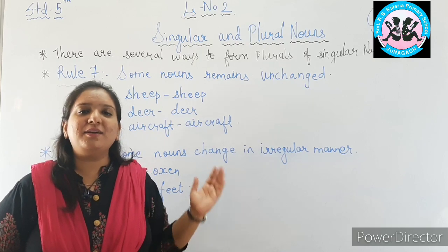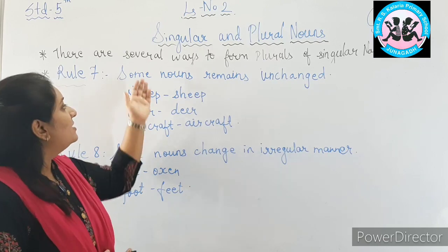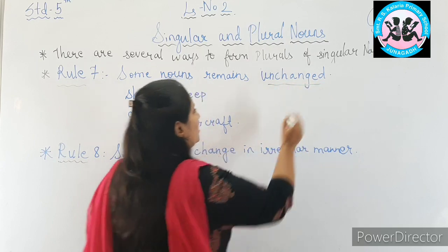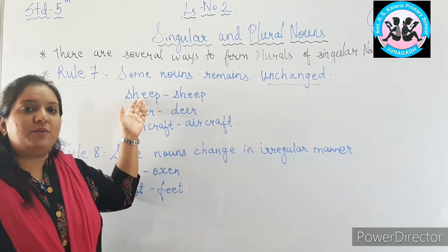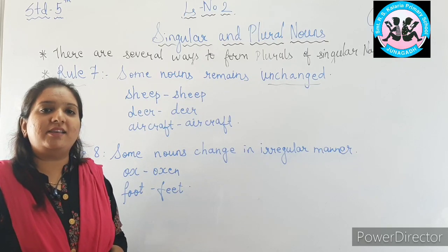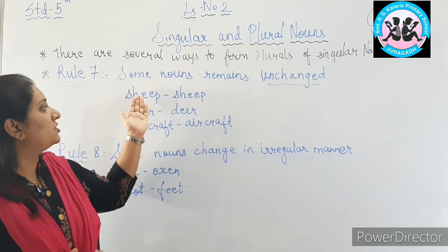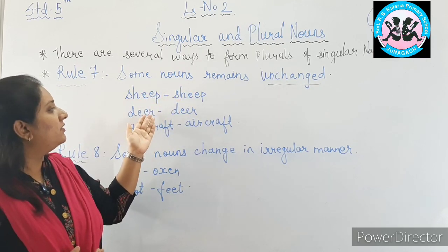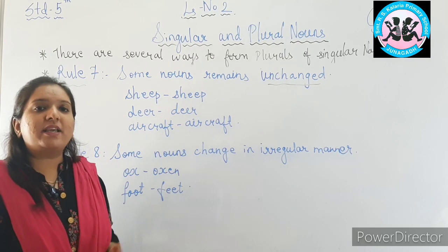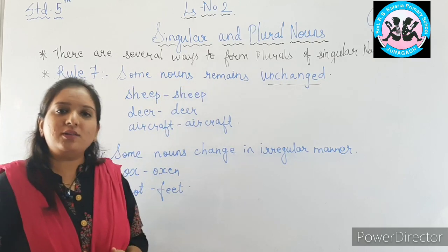Now let us look at some more rules. Rule number 7. What does it say? Some nouns remain unchanged. Now what do you mean by unchanged? For example, sheep. Sheep will remain sheep only. We cannot add S or IES or VES to make it plural form. It remains unchanged. Sheep will remain sheep. Deer will become deer. Aircraft will remain aircraft. So what does it say? It says some nouns remain unchanged in their plural form also.